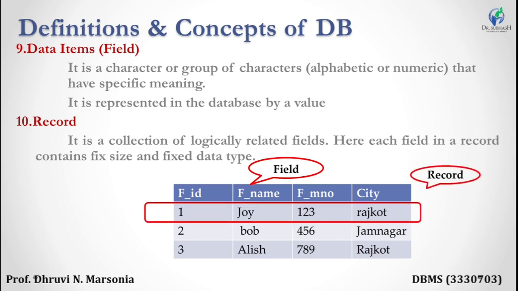as a record. Here fields like faculty ID, faculty name, faculty mobile number and city are logically related to each other and make up one record, that we know as the first record. Second, Bob 456 Jamnagar is the second record, third, Alice 789 Rajkot is a third record. So a record is a collection of logically related fields. Clear?